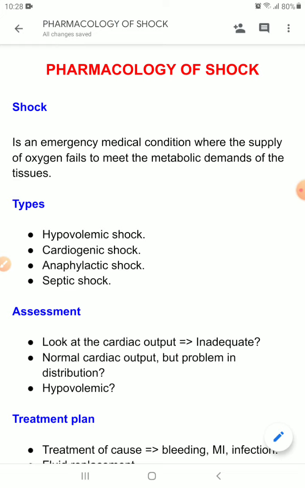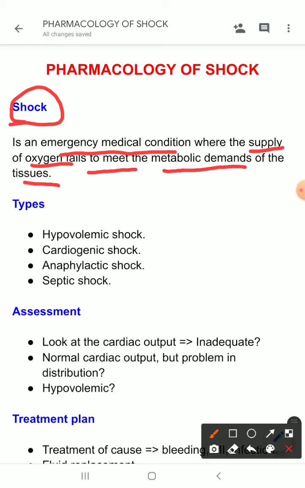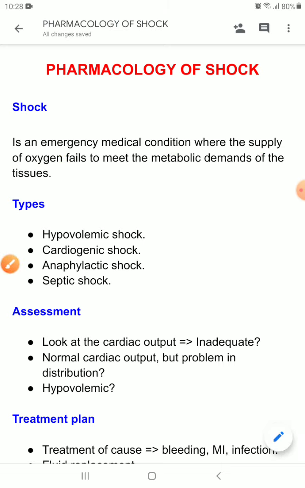Now, what is shock? To make the long story short, we can say in a simple way that it is an emergency medical condition where the supply of oxygen fails to meet the metabolic demands of the tissues. That means there is less supply and more demand, or there is normal supply but more demand, or normal demand or less supply, or maybe both. Okay, so ultimately the tissues are not getting enough oxygenation. So this is the main thing.